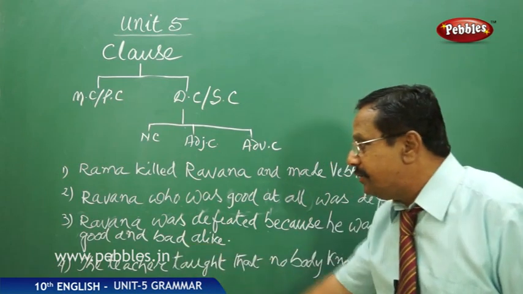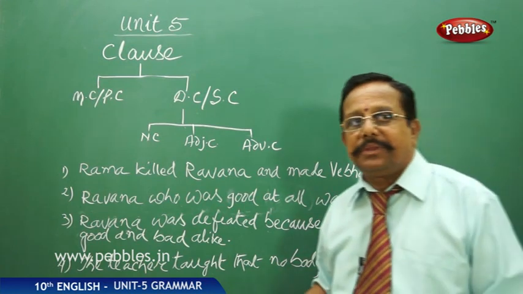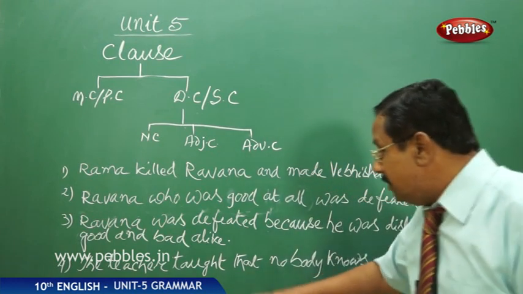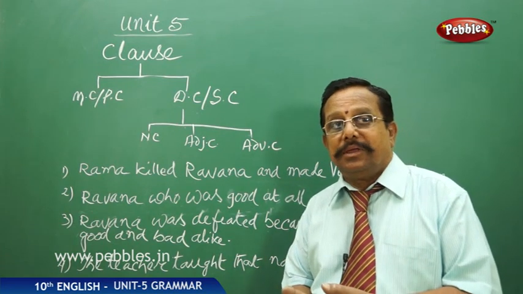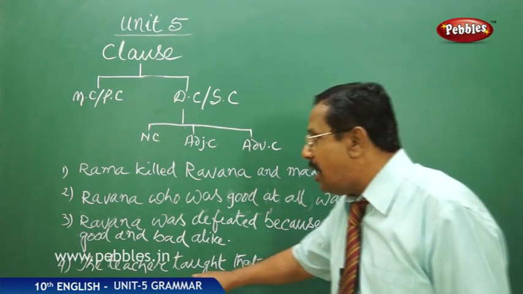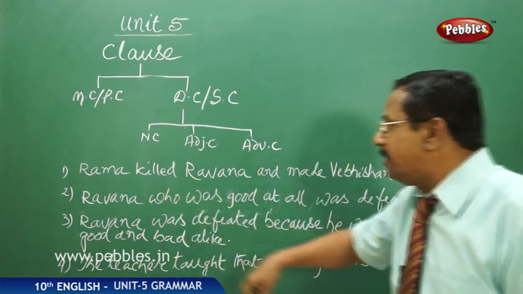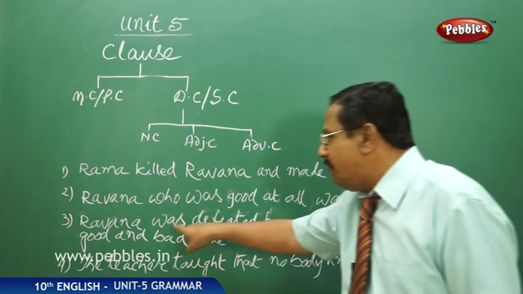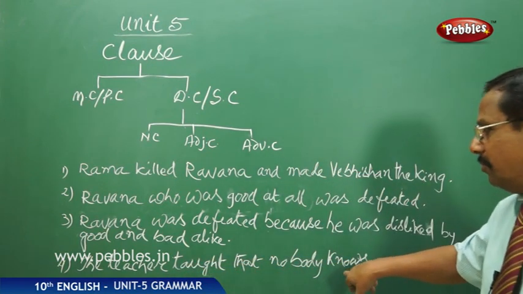And now the fourth one. The teacher taught. It gives you a complete sense. But that nobody knows, right? Here we have a separate verb, knows. Here we have taught. In every sentence, if you see, we have a verb of its own. Rama killed, made, was, and here was, and here we have taught, and here we have knows.